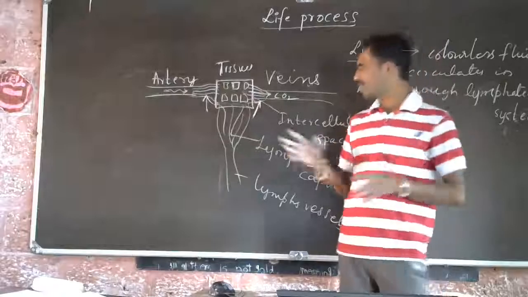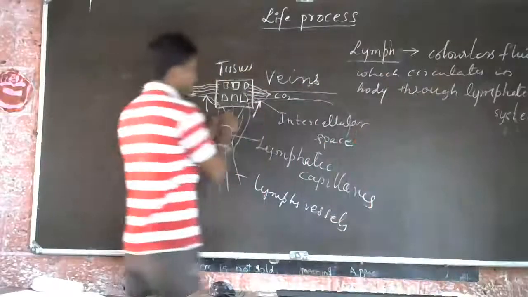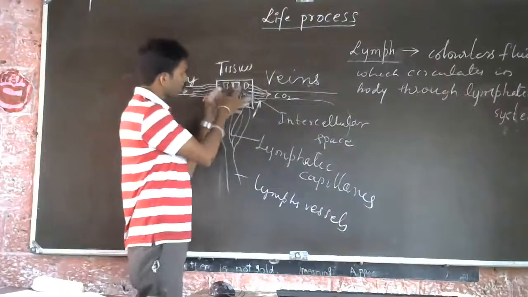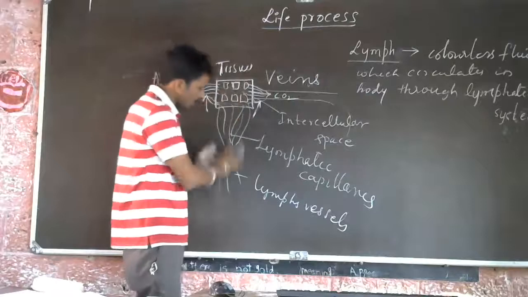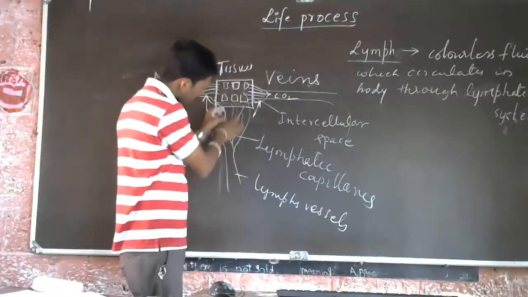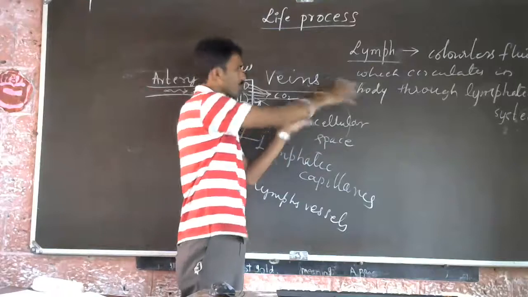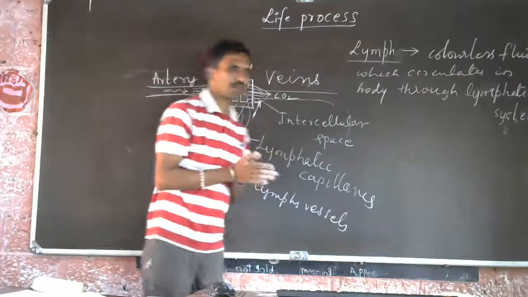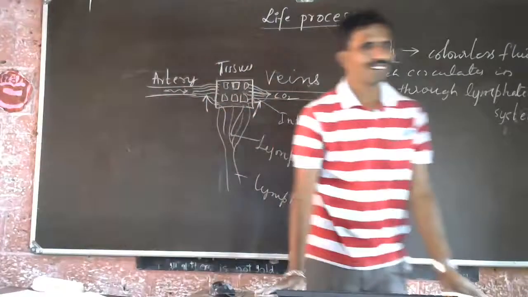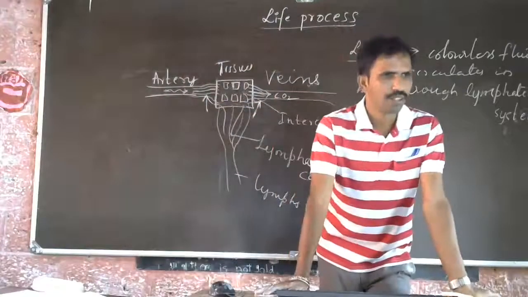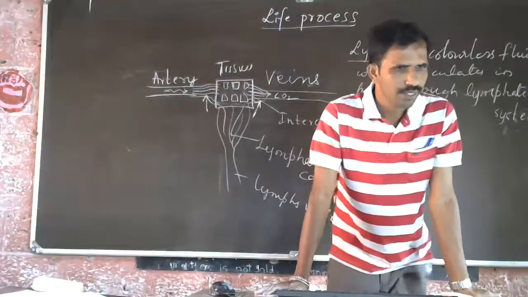Even from the digestive system, the nutrients are absorbed, and those nutrients are again circulated by the help of lymphatic capillaries and lymph. Then they are finally transported to the circulatory system. That is also done by the help of the lymphatic system. It is given in your textbook, so go through the textbook.